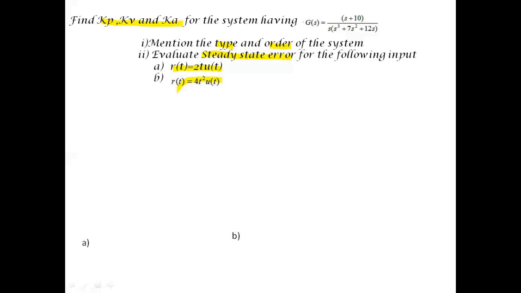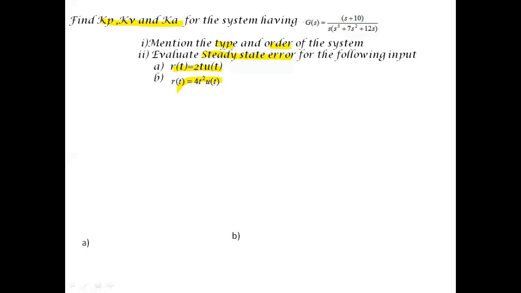So here they have not specified what type of input is given in terms of step, ramp or parabolic. They have given the mathematical representation of the standard input signals, from which you have to identify what input is given. r(t) is equal to 2t clearly states that the input given is a ramp input, and u(t) is specific for the signal